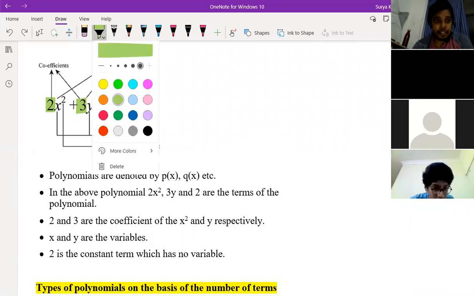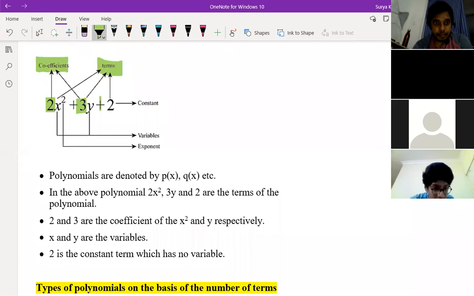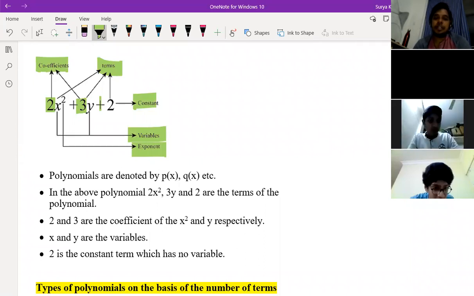Exponents, coefficients, constant, variable. All of you know about these 5 terms: coefficient, terms, constant, variables, and exponents. Exponent means the power given on the top of the variable. Variable is x, y, z, whose value keeps on changing.